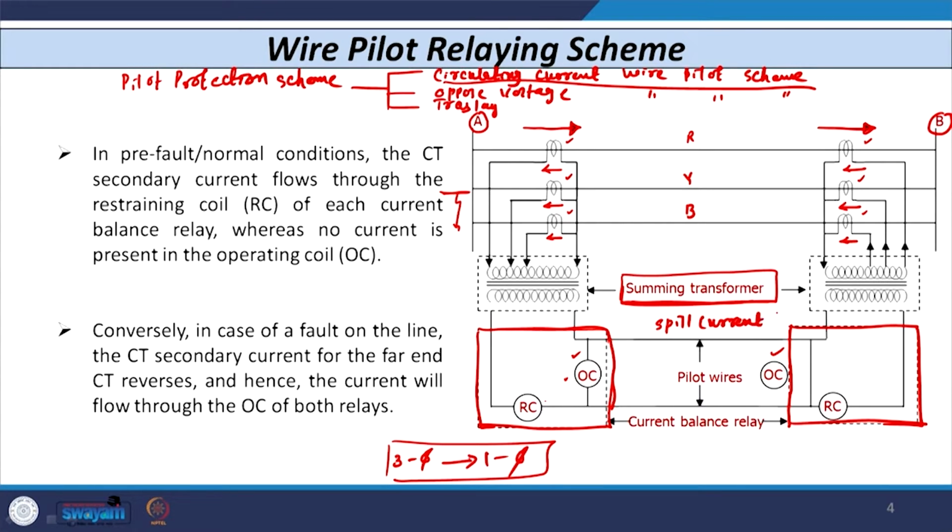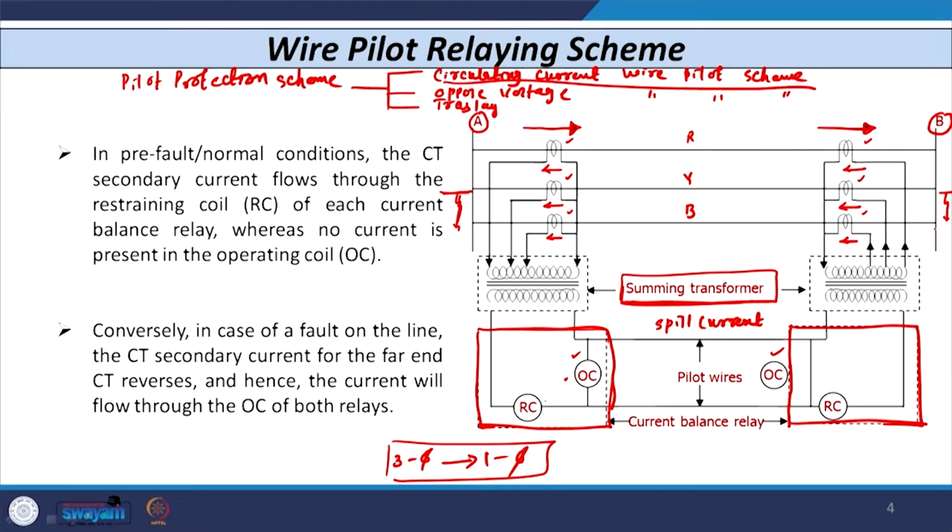So, during normal condition, pre-fault, or in case of an external fault like this, or maybe somewhere here also, no current, or a very small magnitude of current, flows through the operating coil of the relay. So, the relay does not operate.